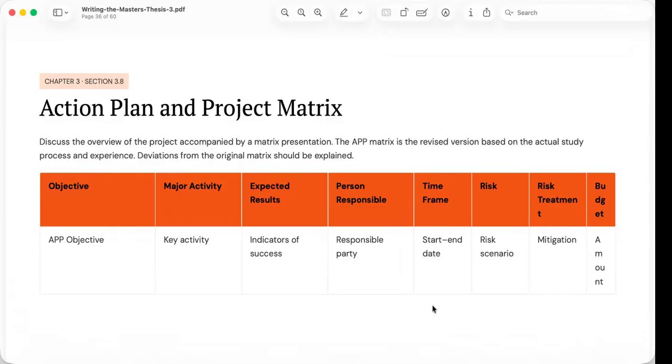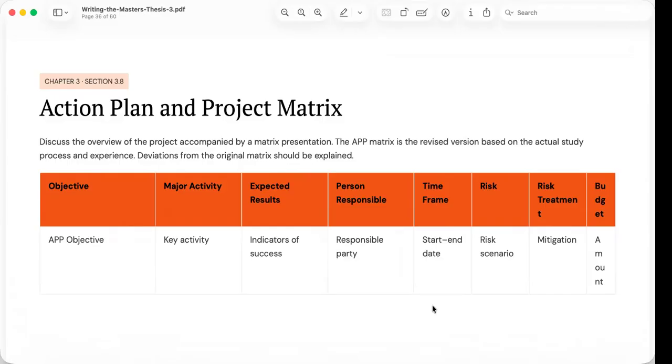Many students mistakenly think that this section is simply a timetable of activities. In reality, it is much more than a schedule. It demonstrates that the researcher has carefully planned how the research plus the intervention or project will be implemented.